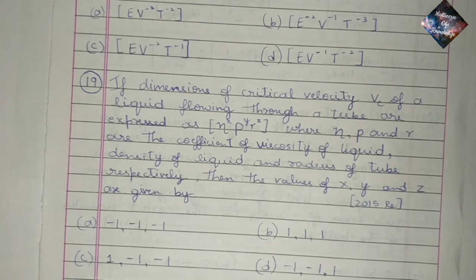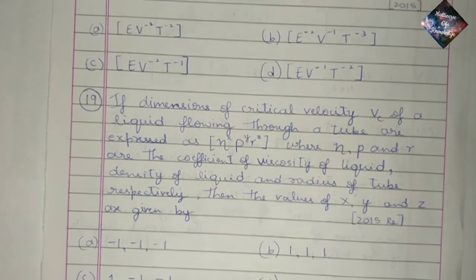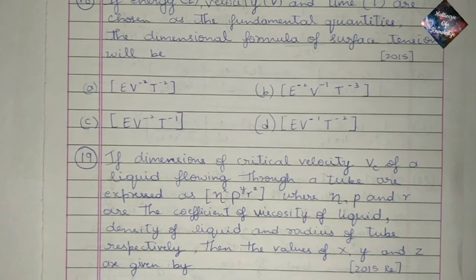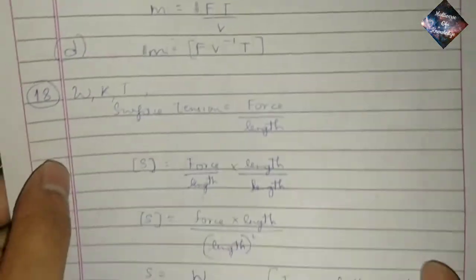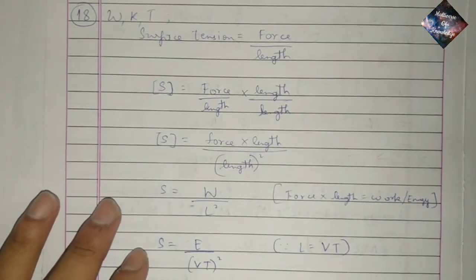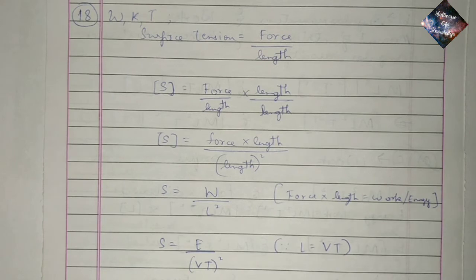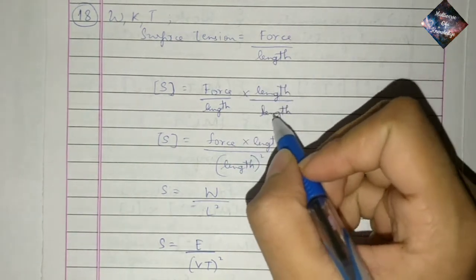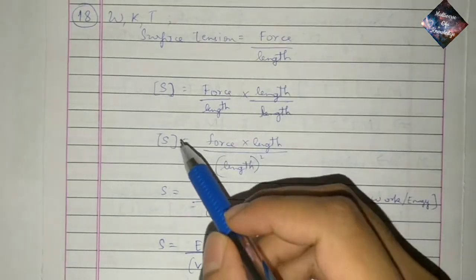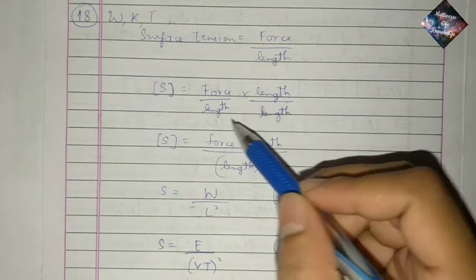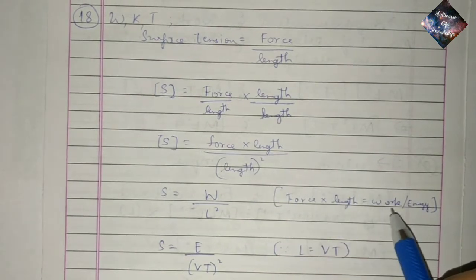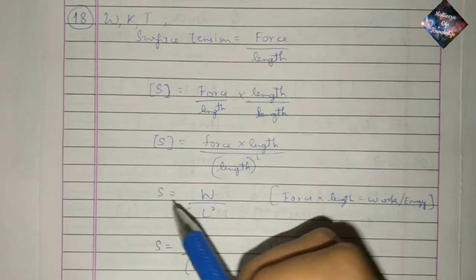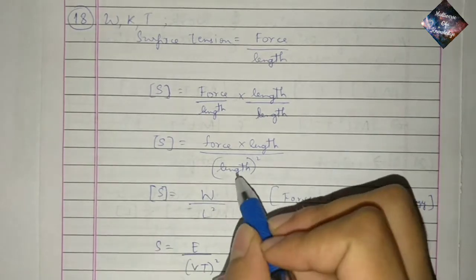And then question 18. If energy E, velocity V and time T are chosen as the fundamental quantities, the dimensional formula of surface tension will be. Again we can use the principle of homogeneity, but here I got an easier method. Surface tension is equal to force divided by length. S is equal to force by length into length by length. It doesn't change anything. S is equal to force into length divided by length square. But we know that force into length is equal to work. So surface tension is equal to work by length square.